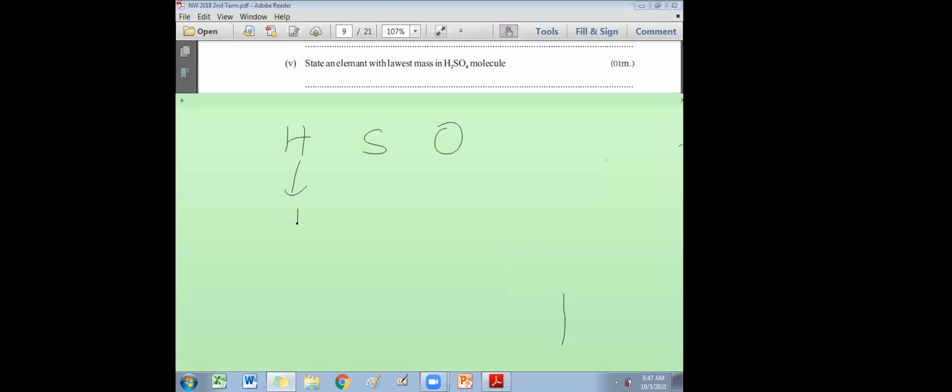Hydrogen relative mass is 1. Sulfur relative mass is 32. Oxygen relative mass is 16. Which one has the lowest mass? Hydrogen. The answer for part 5 will be hydrogen. Or you can write H. Is that clear? That is very easy. They have given the RAM within brackets in the previous question.